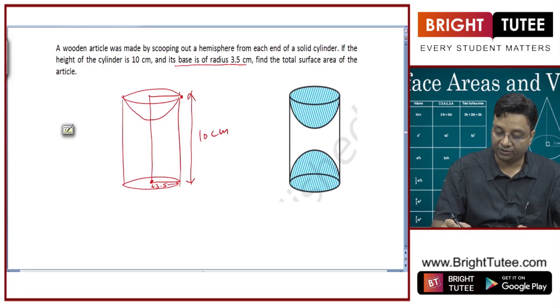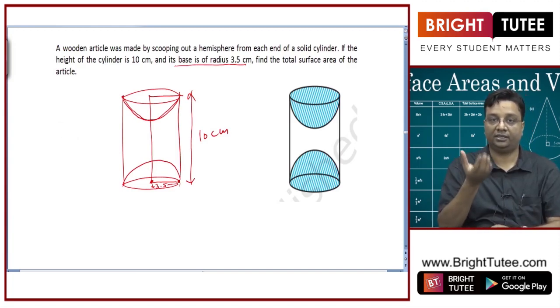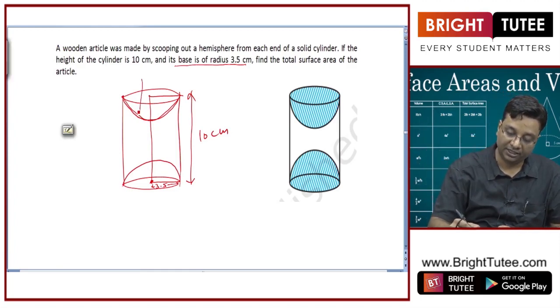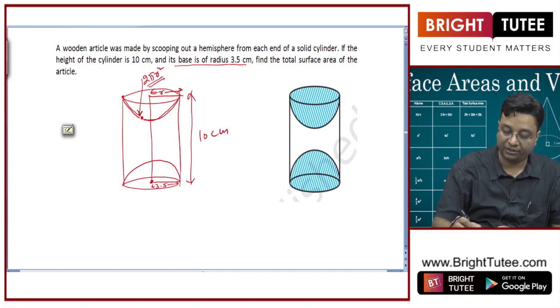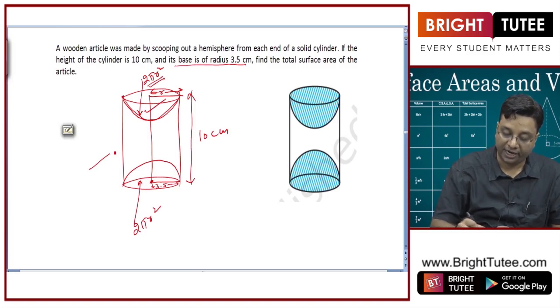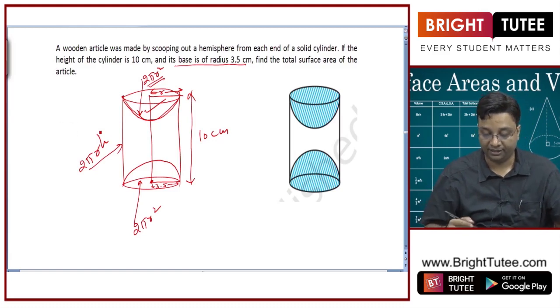So we have got these two surfaces this time, right. These are depressions. If you look at the cylinder, look at the face, it will be like this curved depression. So what will be this curved surface area? This curve, it will be 2 pi r square, where r is the radius, right. So 2 pi r square we will get from this hemisphere, and from this hemisphere we will get another 2 pi r square. Okay. And we need to add the curved surface area of the cylindrical part, which is 2 pi r h, where h is the height of the cylinder and r is the radius.